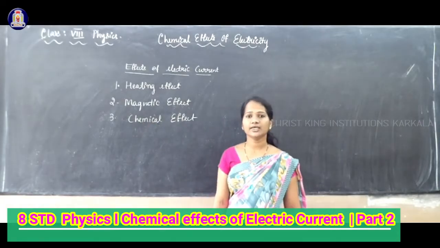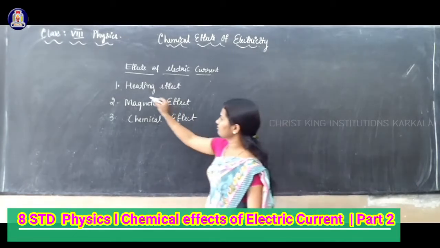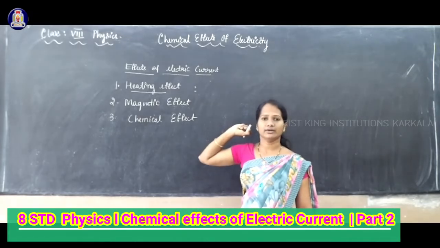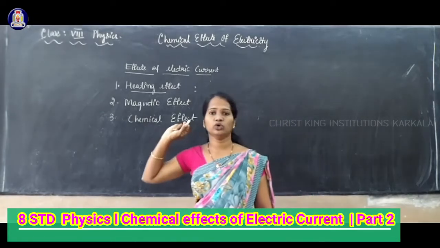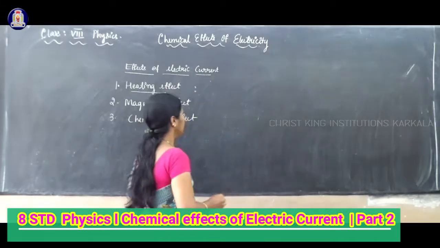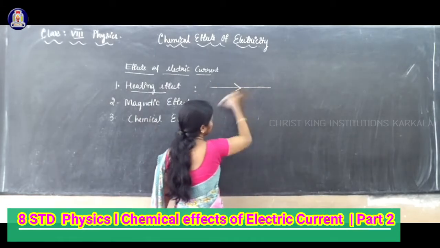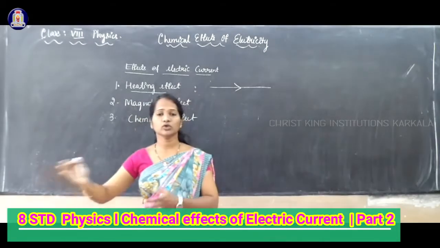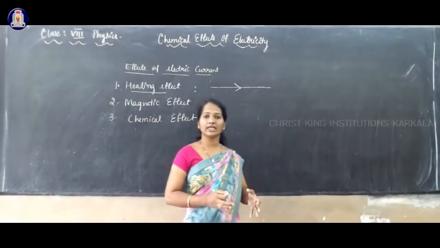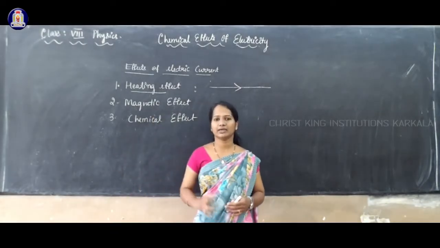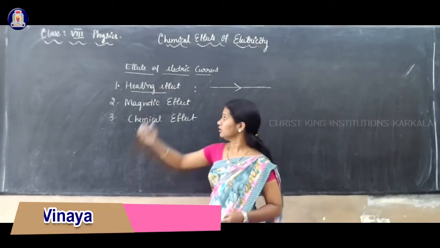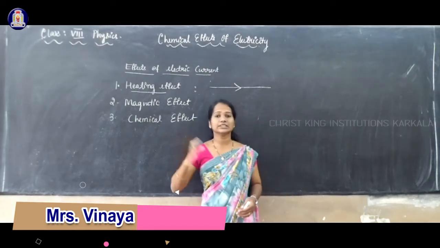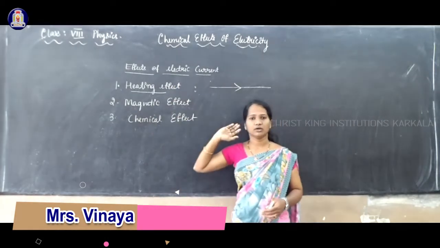So what is heating effect of electric current? When electricity flows through a conducting wire, a part of the electrical energy is converted into heat energy. A small amount of electricity gets converted into heat energy. Using electricity, we get heat energy. So this effect we call heating effect of electric current.